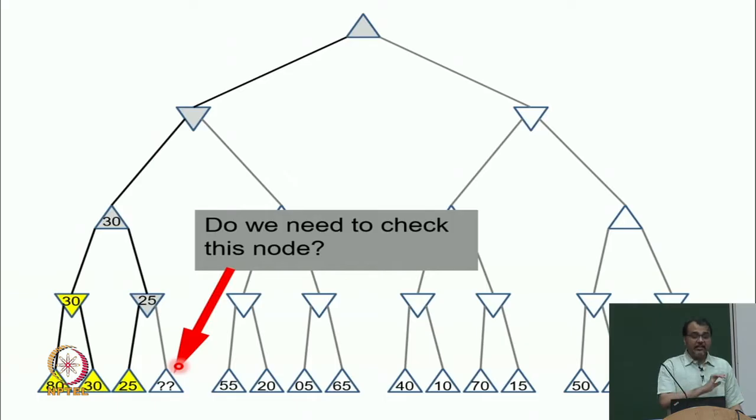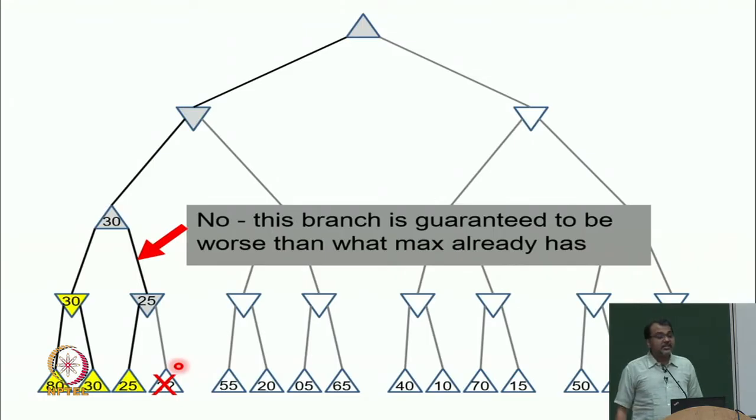The reason I will never come here is the max already has a solution of 30 and I have a solution which is less than equal to 25. And because I have a solution which is less than equal to 25, the max is never going to come here. Therefore, this branch is now guaranteed to be worse than what max already has, and therefore, we can prune away trying to even evaluate this node.